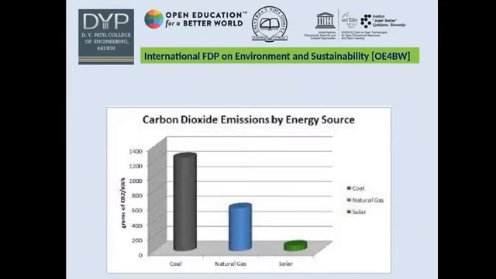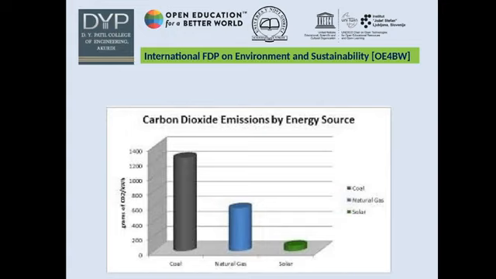This is the comparison of carbon dioxide emission by different energy sources. The black colored bar shows the energy source, that is coal. The blue colored bar shows the energy source, that is natural gas, and the green colored bar shows the energy source, that is solar.